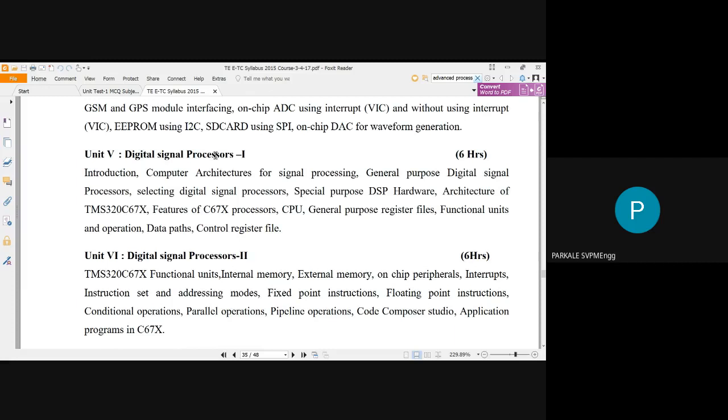In third year, first semester, you have studied the subject digital signal processor. So now it is expected to apply all these concepts, and you have to practically check all the applications on your digital signal processor in this particular subject of advanced processor. In the previous subject you just studied the concepts, but now in this subject you have to apply those concepts and implement them on the DSP processor.